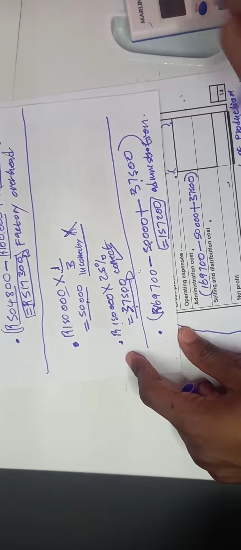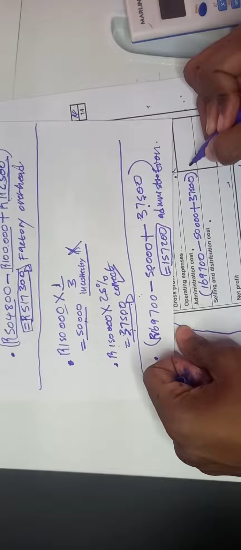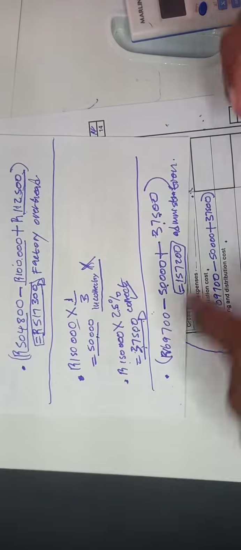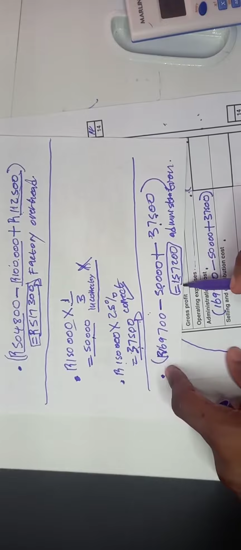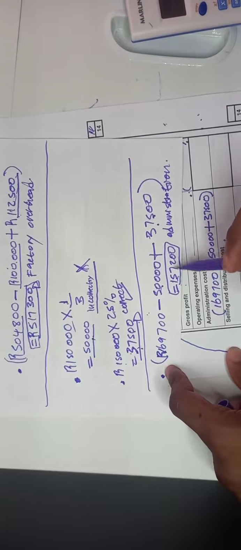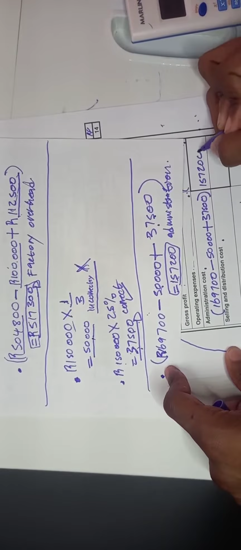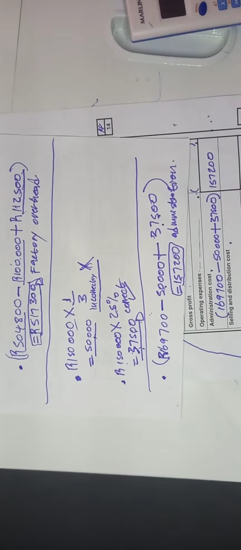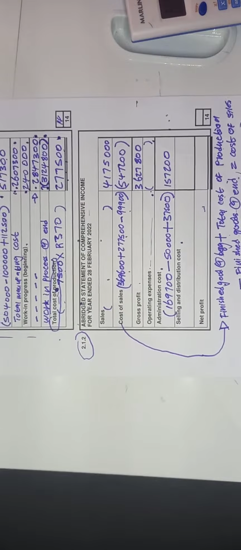Then we close bracket. We are going to get the total for our administration cost right here. Then we punch the total. We find out that it's 157,200. That's the administration cost. So we are done with administration now. Go back and rewind the video to find out why we did administration like this.